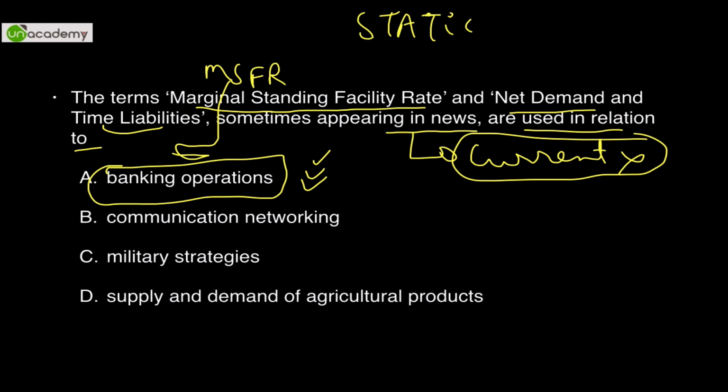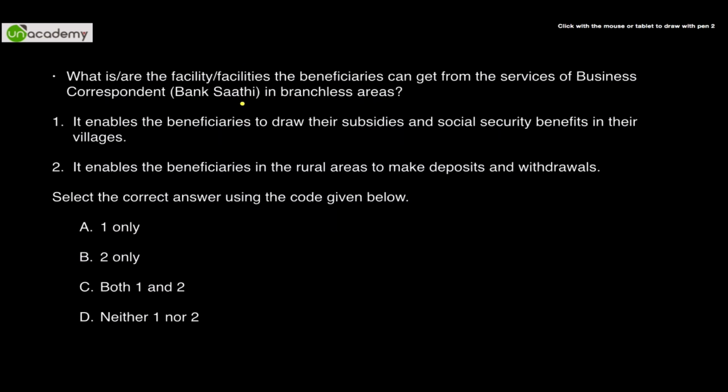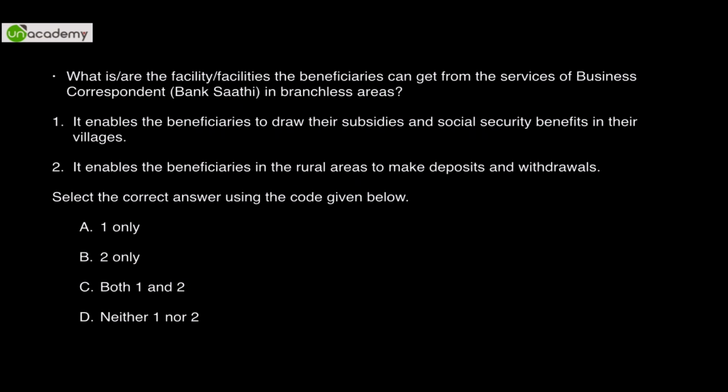So most of the questions which I have told you are static. I have personally not dealt with the dynamic questions, that is current affair based questions, because they will change. So even if I teach you some of them here, there is a very low likelihood that they will ever be repeated in the examination. So this is an example of a current affair question, more or less: what are the services one can get from a business correspondent? So Bank Sathi, they do both the functions, that the beneficiaries can draw their subsidies and social security benefits, and also they enable the beneficiaries in rural areas to make deposits and withdrawals. So you can solve this by common sense also. This is a current affair type question, so the answer is both 1 and 2 in this particular case.